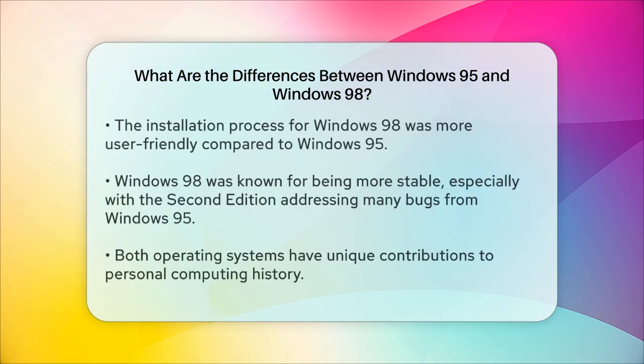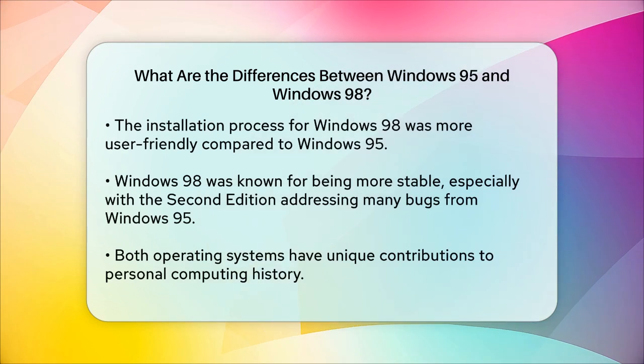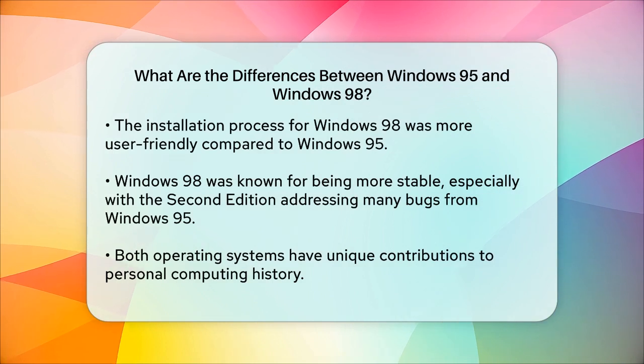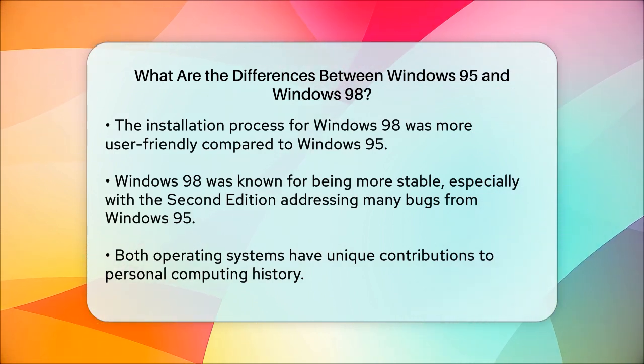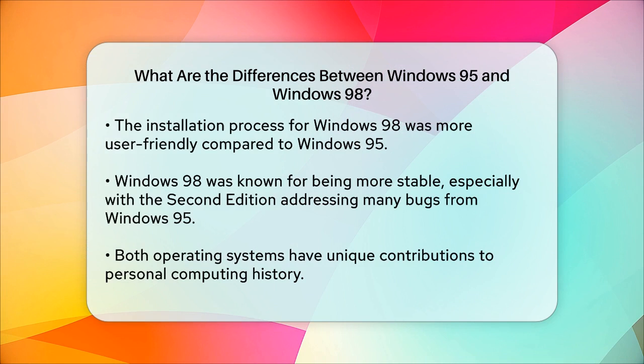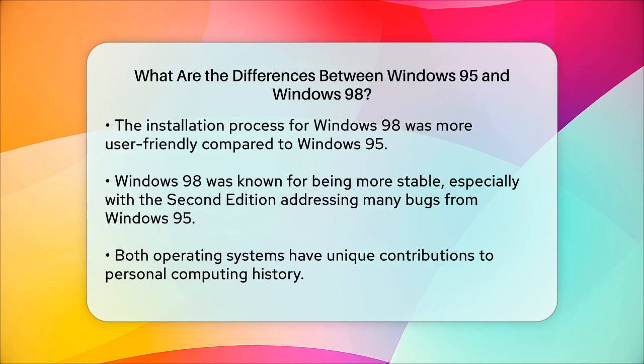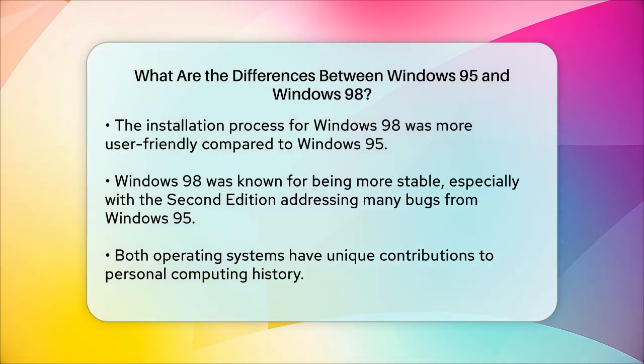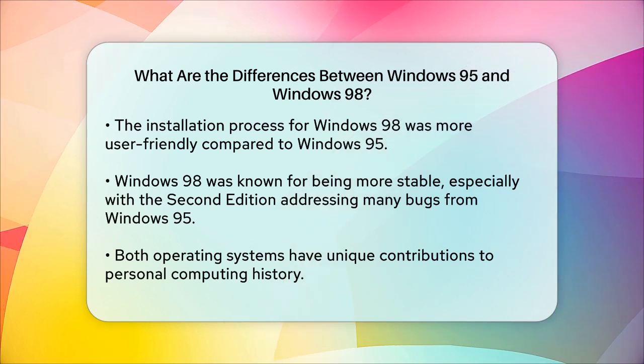Stability is another key difference. Windows 98, especially the second edition, was known for being more stable and having fewer bugs compared to the initial release of Windows 95. Windows 98 SE fixed many of the issues that plagued the first version of Windows 98, making it a more reliable choice.